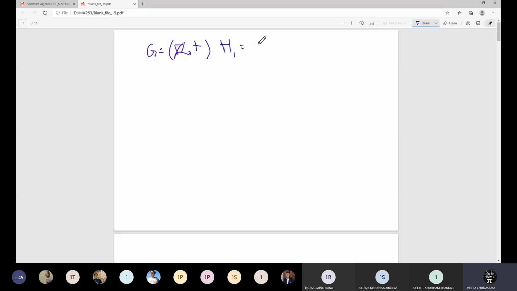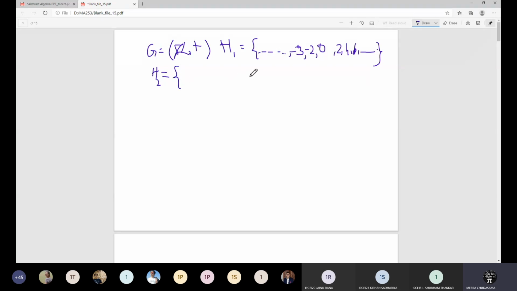I will consider it as the set of all even integers. So here I can write 0, 2, 4, 6, 8, 10 and so on, and similarly we must have -2, -4 and so on. H2 as another group, let me consider it as multiples of 3.